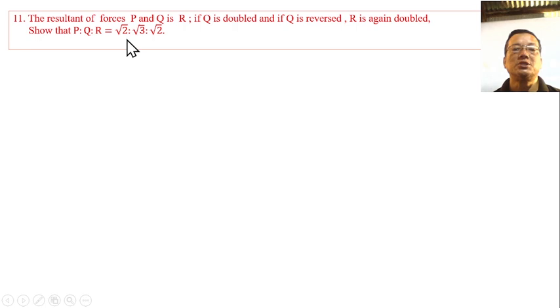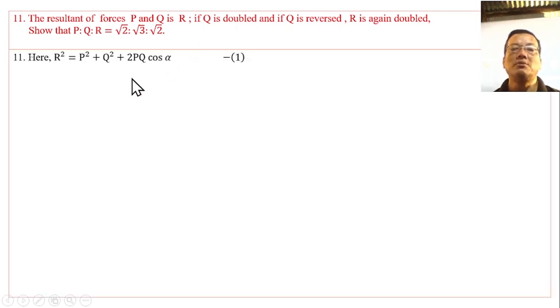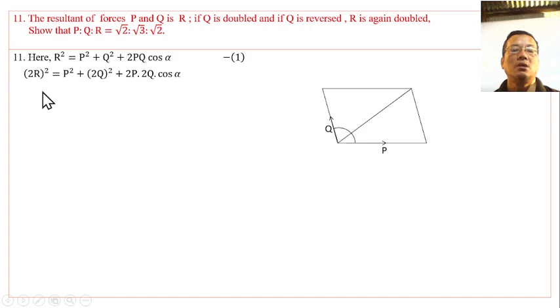The resultant of forces P and Q is R. If Q is double, R is again double. If Q is reversed, R is again double. So, Q is doubled, and then Q is reversed, and R is doubled. Using the resultant formula, twice R, P square, and Q is doubled, twice Q.